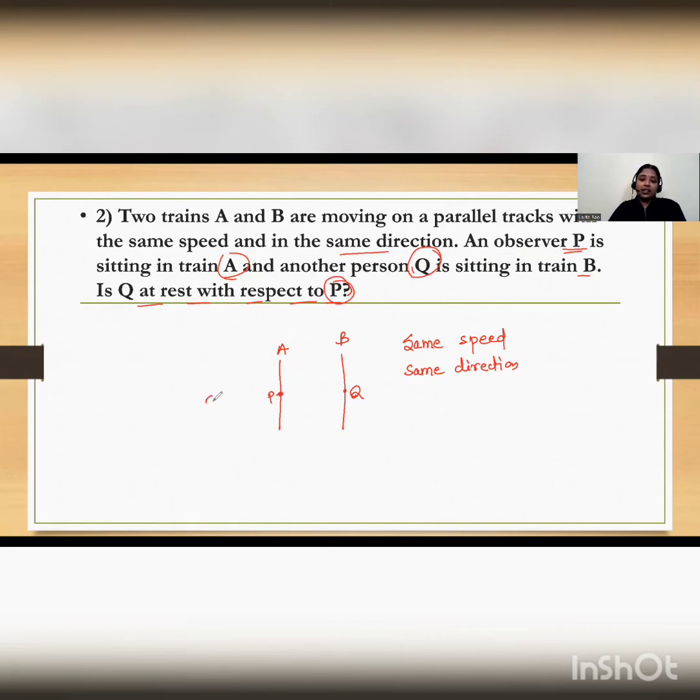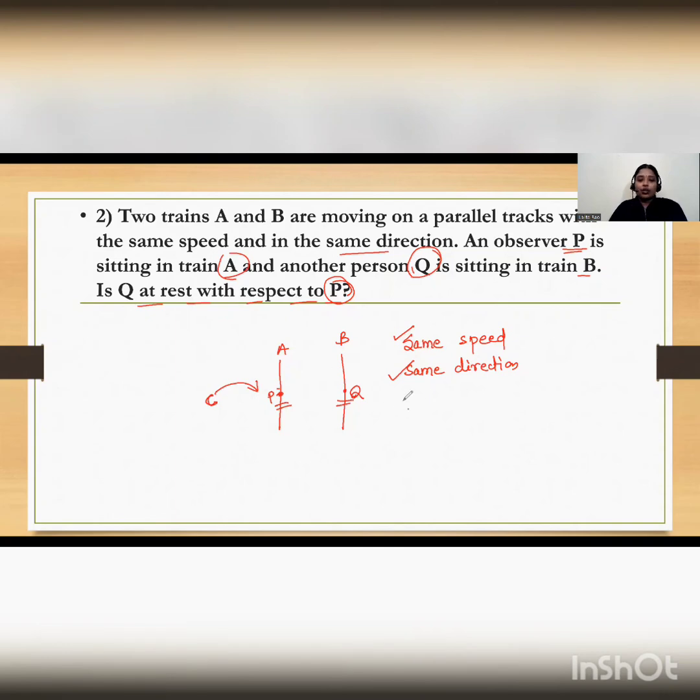Now the question comes. If there is another person C, so for this person C, obviously P and Q both are in motion because they are changing position. But for P, as both the trains are moving with the same speed and in the same direction like this, for the person who is sitting here, this person will always remain there only. So for person P, Q's position will not change, and for person Q, P's position will not change.